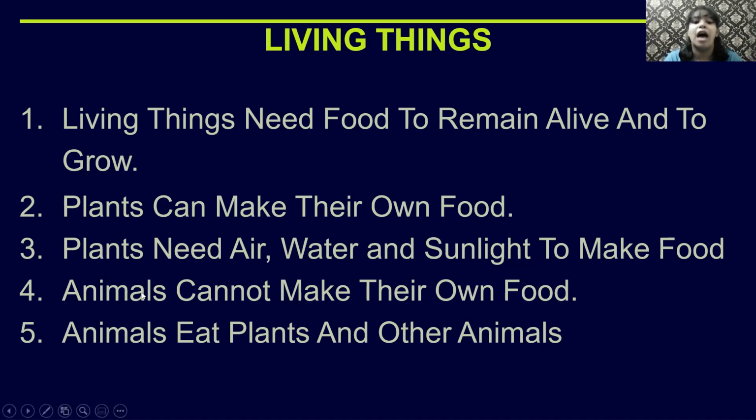Okay. So animals can't make their own food. Animals eat plants or other animals. Human beings, we make food and we eat food. Plants make food on their own, but animals happen to eat other plants or they happen to eat other animals. Like wild animals, they prey on other animals because they eat flesh.